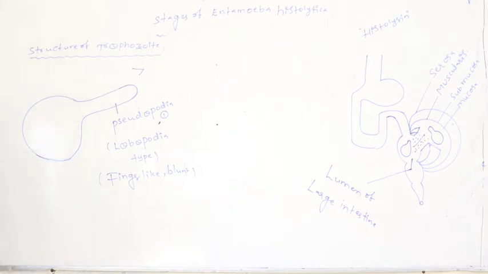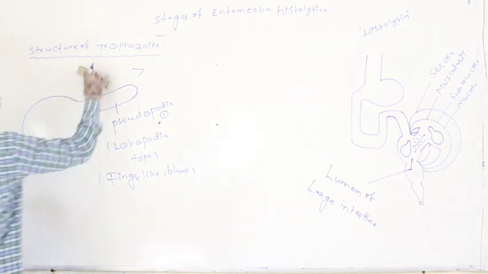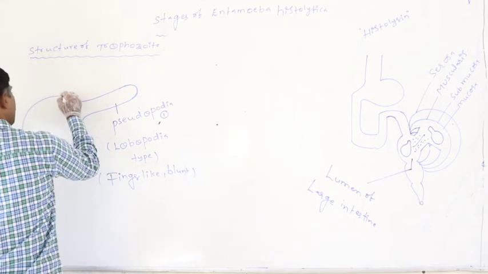Again, this trophozoite is covered with a membrane.